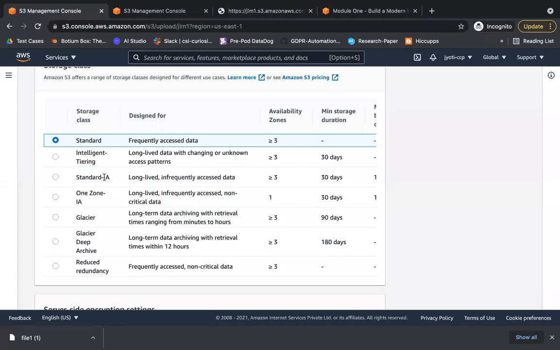So see, how many storage classes are there? This one is not used anymore.